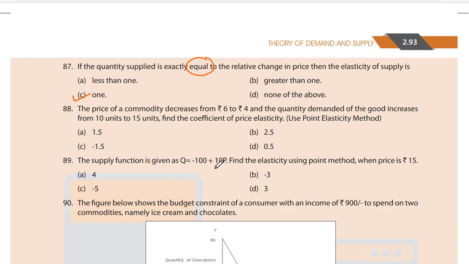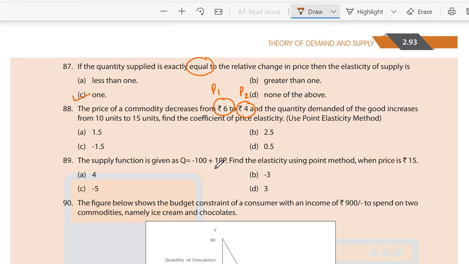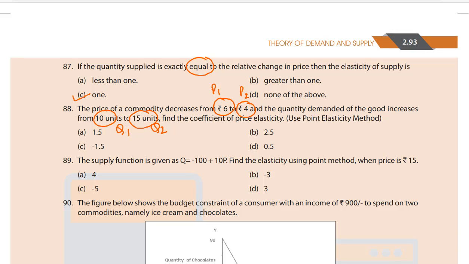Come to 88. The price of a commodity decreases from 7 rupees to 6 rupees. This is P1, this is P2. Then quantity of a good increases from 10 units to 15 units. Find the coefficient of price elasticity of supply. Use the point elasticity method over here.